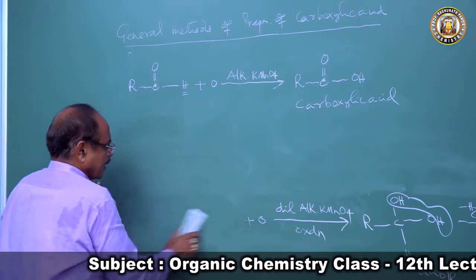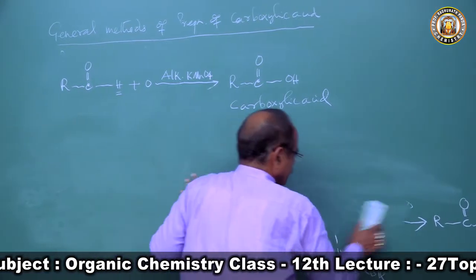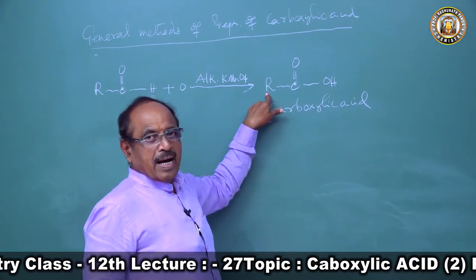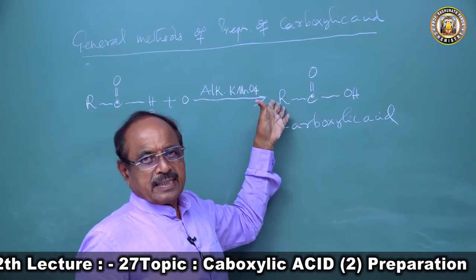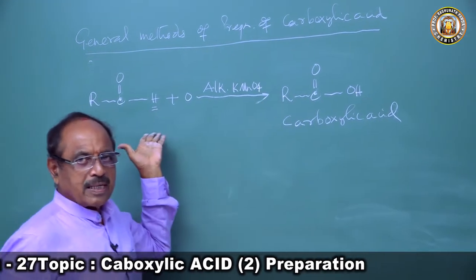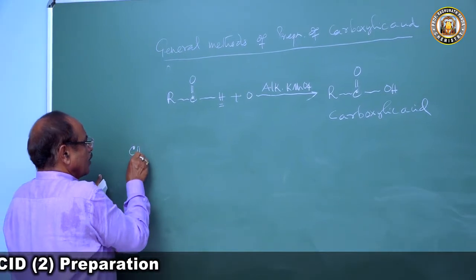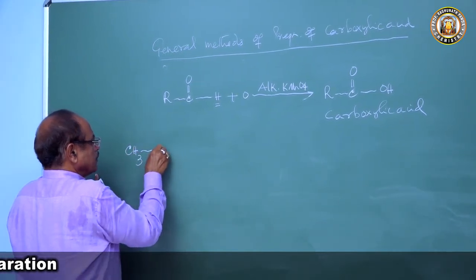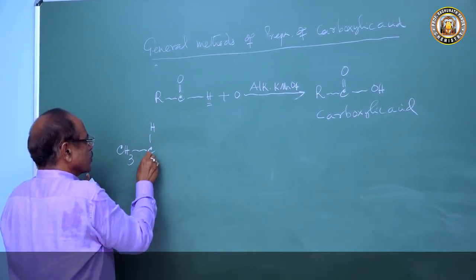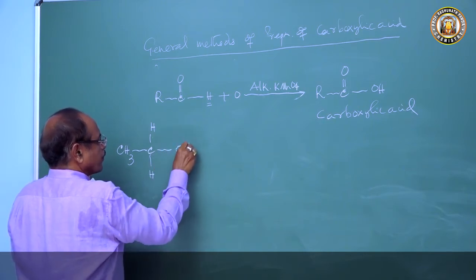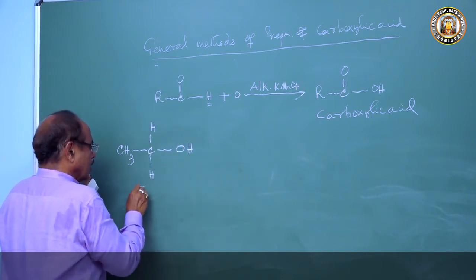Suppose you want to prepare acetic acid. If we want to prepare acetic acid, then what is R? R is CH3. In acetic acid, R is CH3. Then which alcohol will we start with? We'll start with ethyl alcohol. We take ethyl alcohol, CH3CH2OH. This is ethyl alcohol.